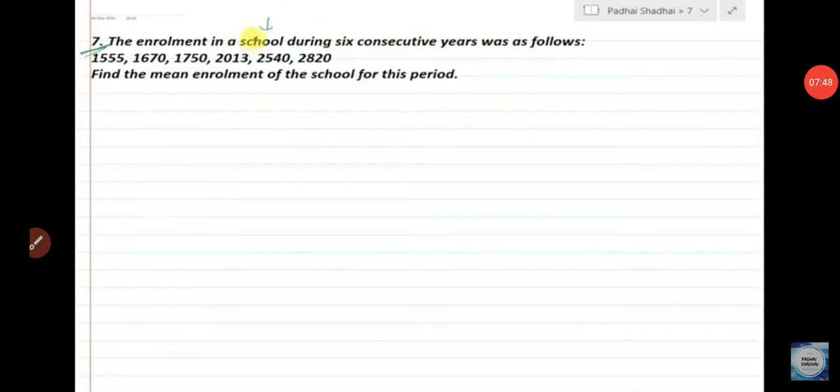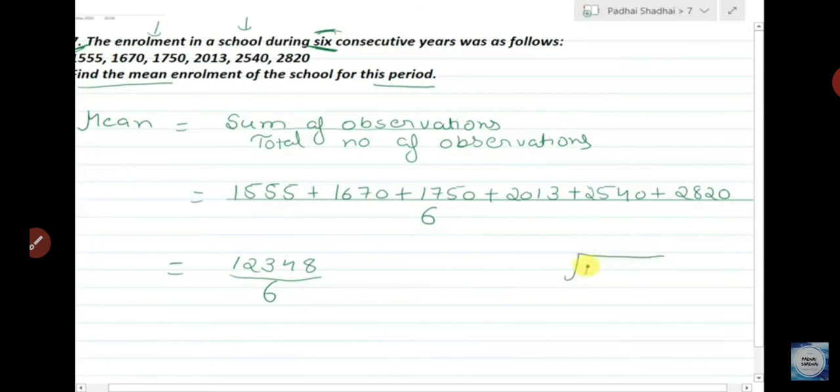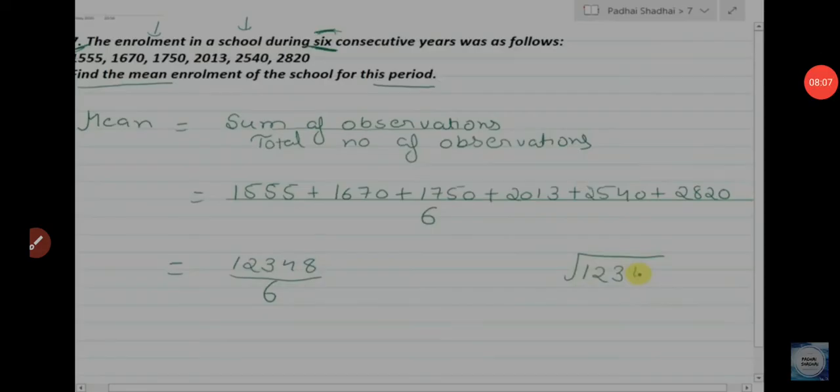Question number 7 is, now see how to do question number 7. Sum of observations upon total number of observations. If you total the numbers, you have this total and divide by 6, because the number of observations is 6. So your answer, you have to do by yourself.